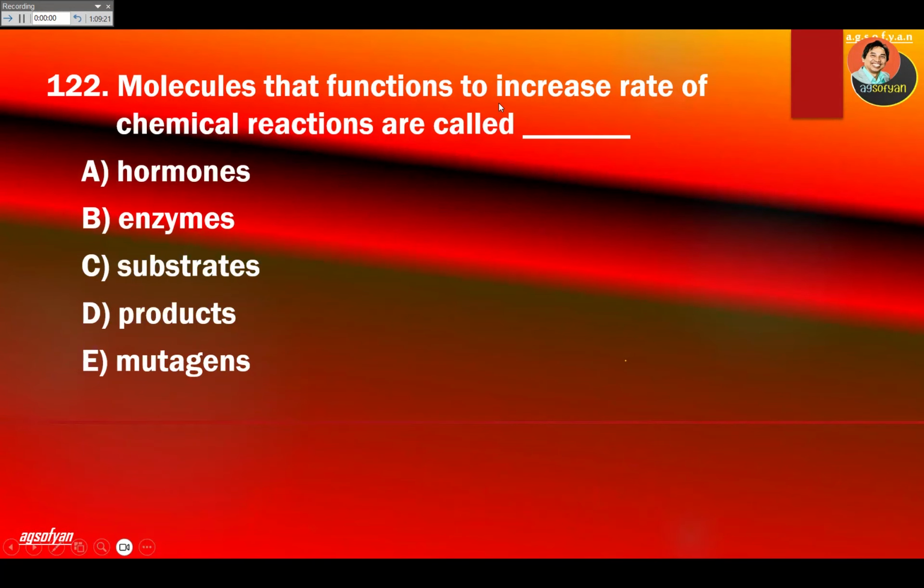Molecule that functions to increase rate of chemical reaction is called. So we have a lot of this molecule produced in our body, called enzyme. So enzyme help increase the reaction inside our body. So that molecule is called enzyme, which is protein.